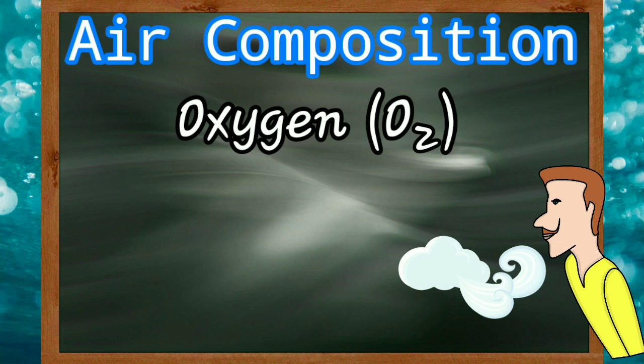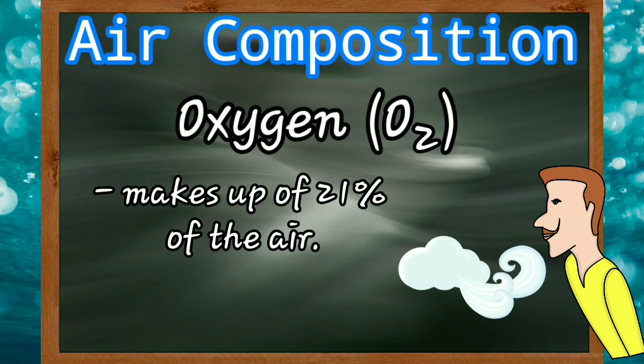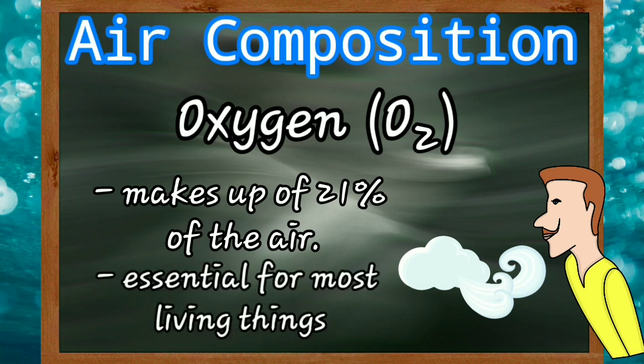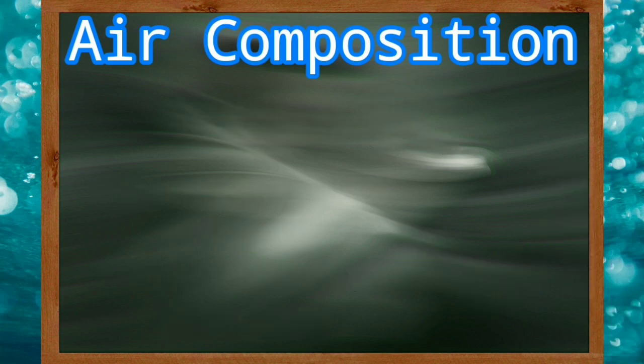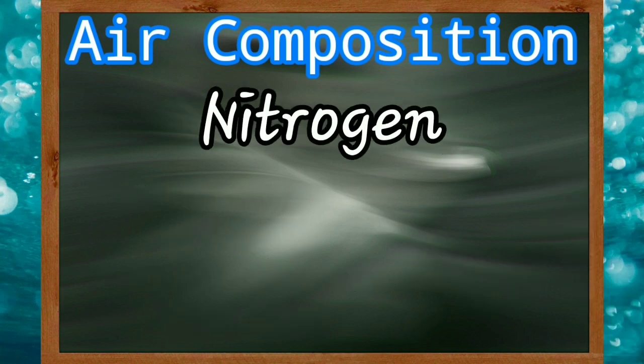Oxygen gas, O2. It makes up 21% of the air, and it is essential for most living things, for animals and human. Living things need oxygen to breathe in. In fact, we cannot survive in this world without oxygen.